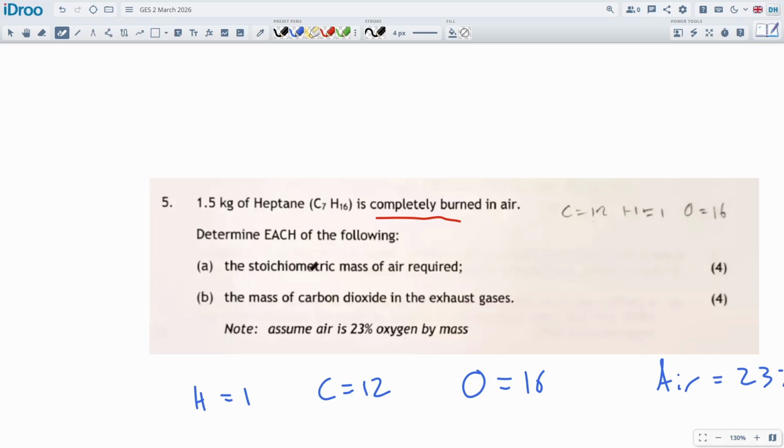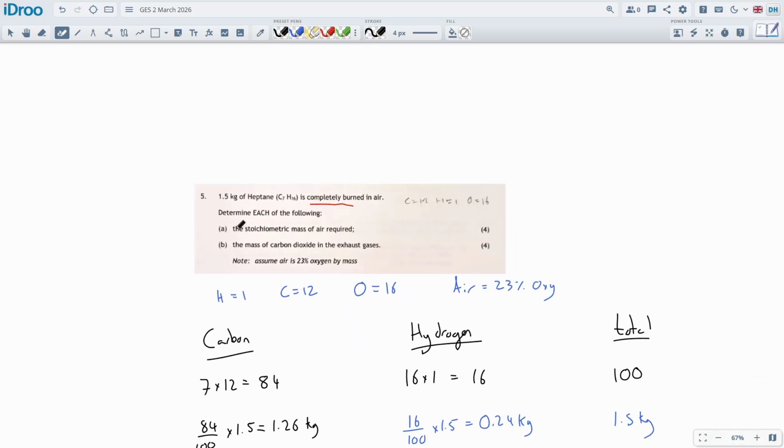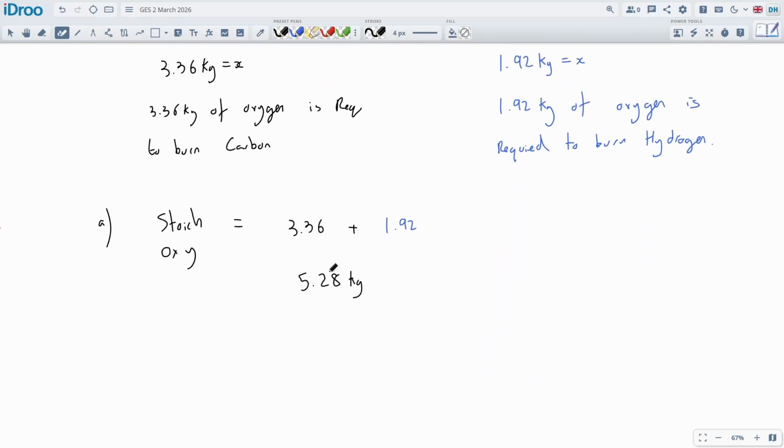Specific is usually with reference to 1 unit, normally 1 kilogram, or it could be 1 liter or 1 anything, really. 1 cubic meter, 1 liter. But this is not that. It is stoichiometric. It's the total amount, as all the fuel has to be burnt. So we need 5.28 kilograms of oxygen in order to burn all that fuel. This is the stoichiometric amount of oxygen.